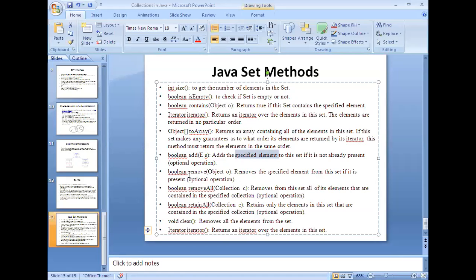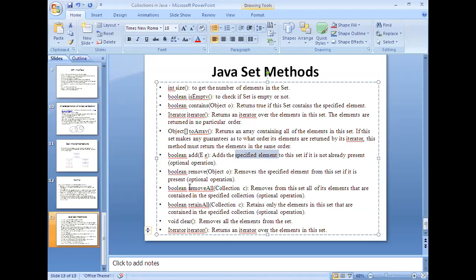Like remove, you want to remove an element from this. Remove all. Here one more important point is, what are the basic mathematical operations that we can perform on the set? Union means you can club two sets and make them a single one. Intersection means finding the common elements. A new set will be created with the common elements which are present in both the sets. So the new set contains only the elements which are common in both the sets, right? And you can clear all the union, intersection, and difference.